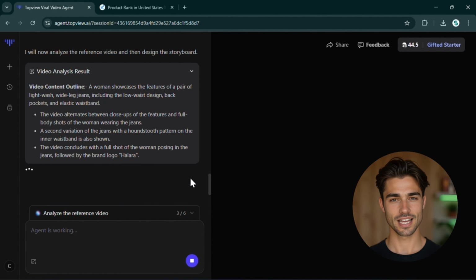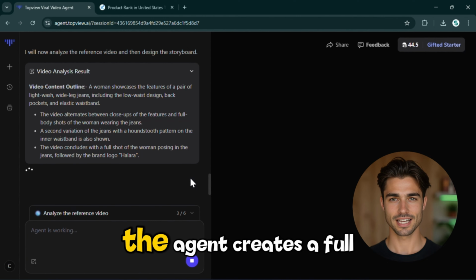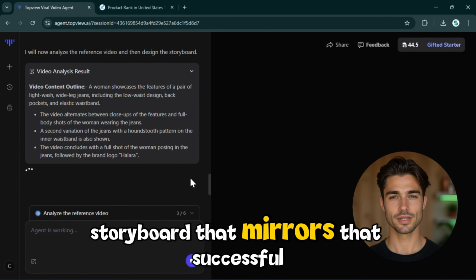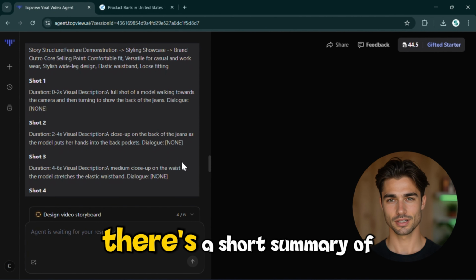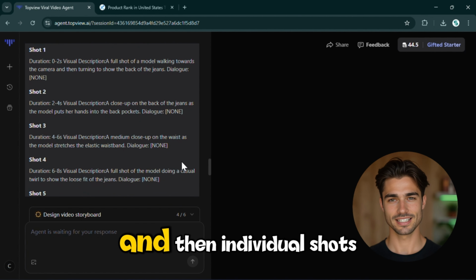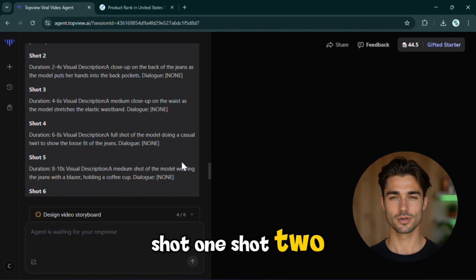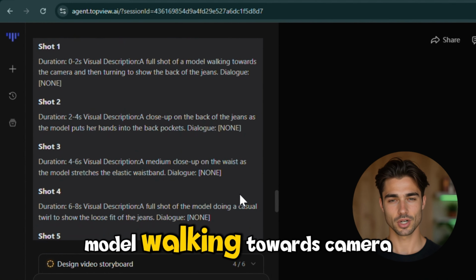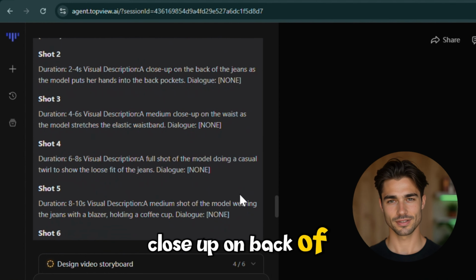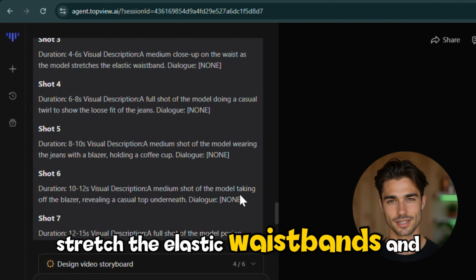Then it starts analyzing our reference video, breaking down its structure, pacing, and why that particular clip performs so well online. Once that analysis is done, the agent creates a full storyboard that mirrors that successful style. Now, you can actually see it's built out the storyboard. There's a short summary of what the ad's about, and then individual shots, shot 1, shot 2. Each one has its own angle, focus, and action cue, like model walking towards camera, close-up on back of jeans, stretch the elastic waistbands, and so on.